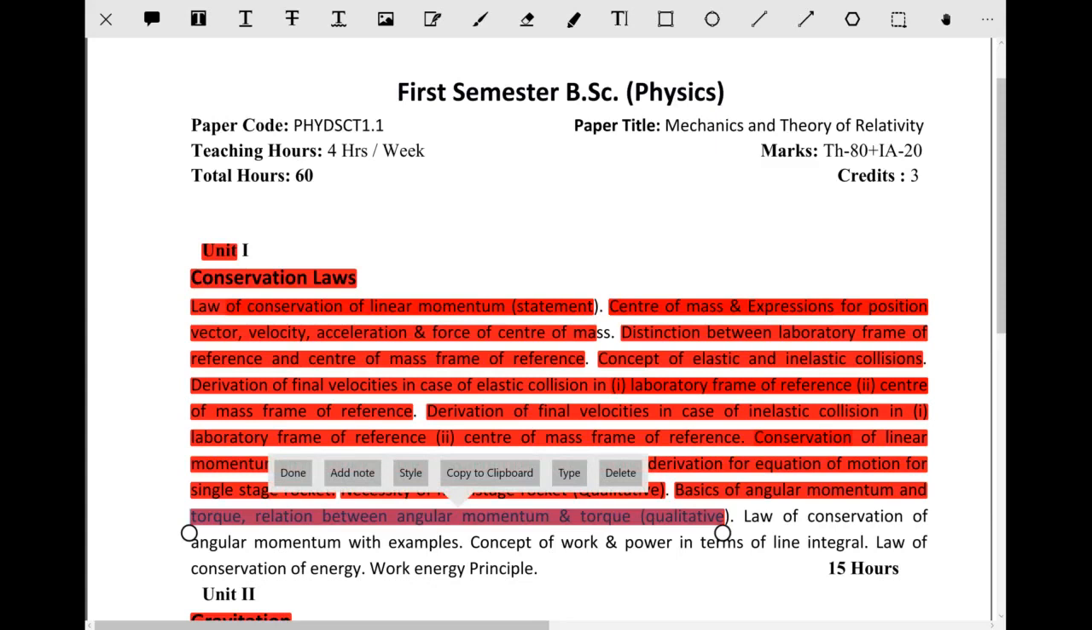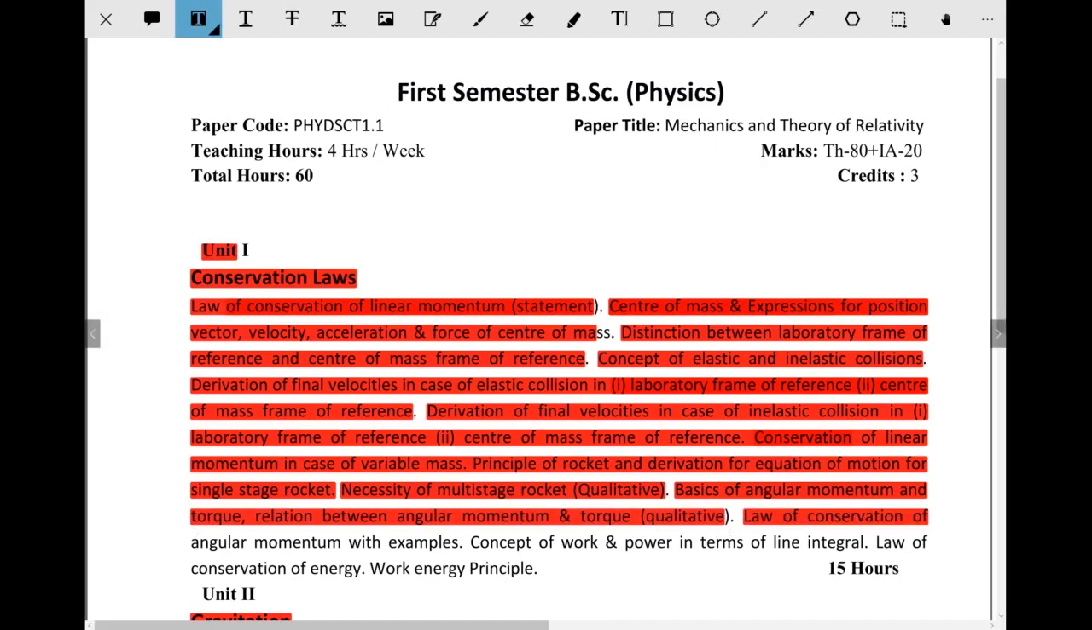And then again the law of conservation of angular momentum. Here, the law of conservation of angular momentum with examples. That means you are studying both linear motion as well as circular motion. So in both cases the momentum is conserved.